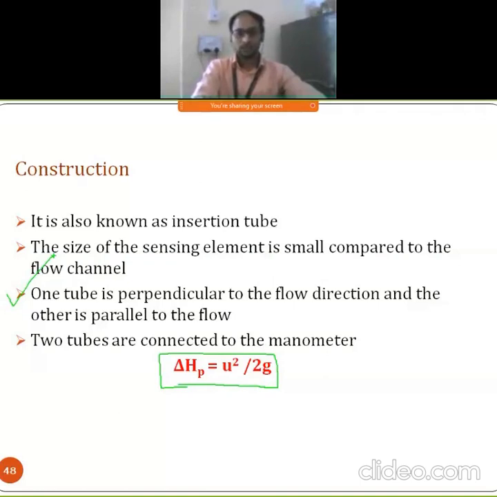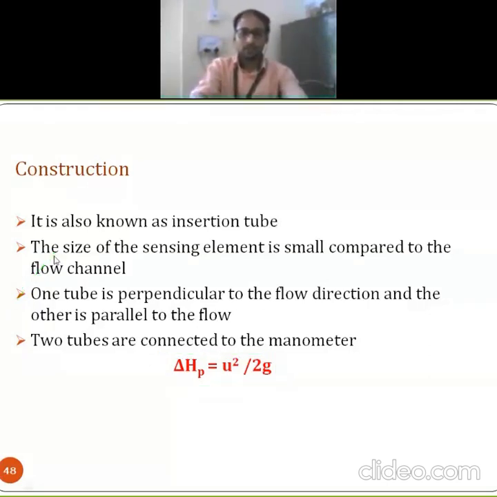Parallel to the flow. Okay, your flow is like this inside that tube. So with that one tube, what does it mean? That is the stagnation point. This is parallel to your flow direction.